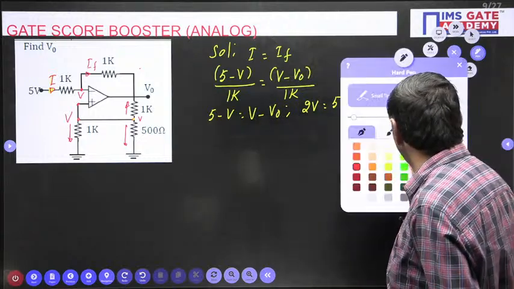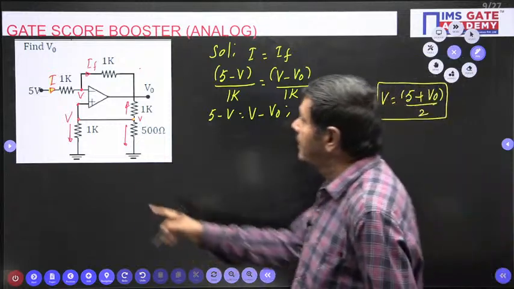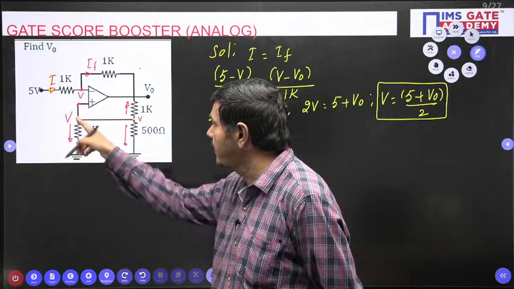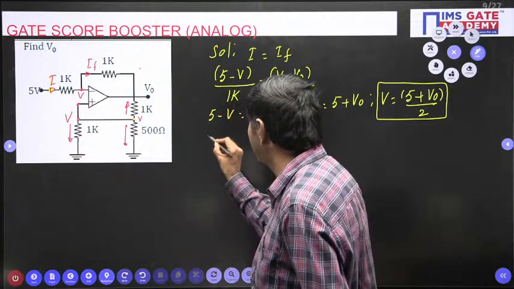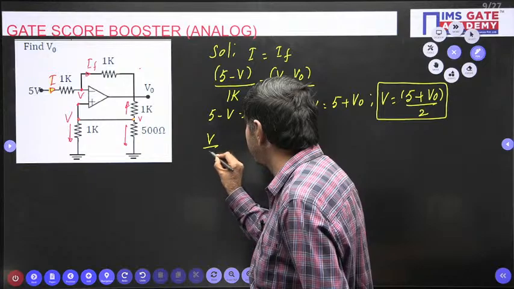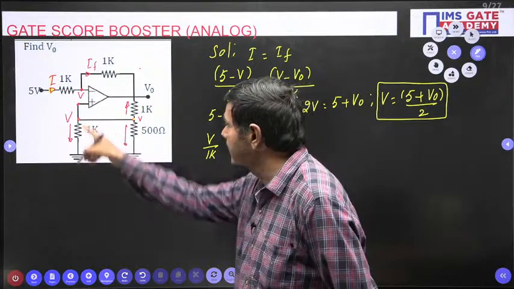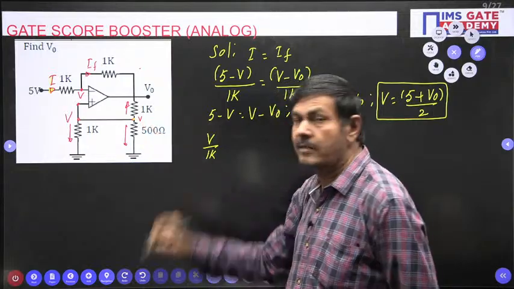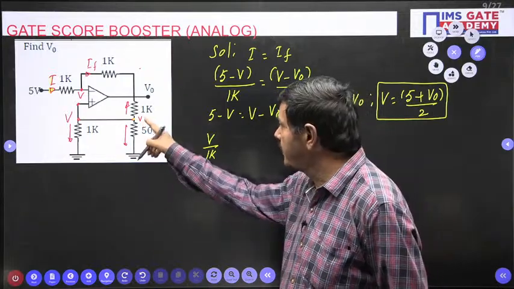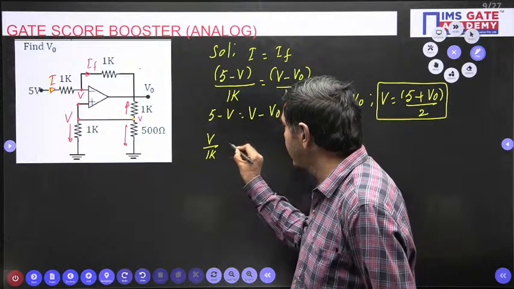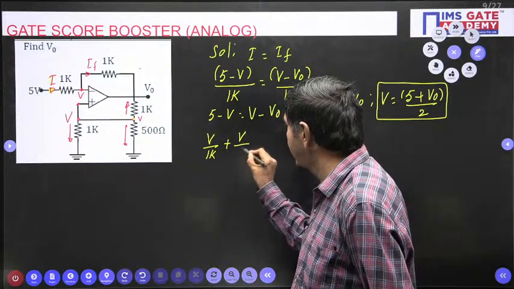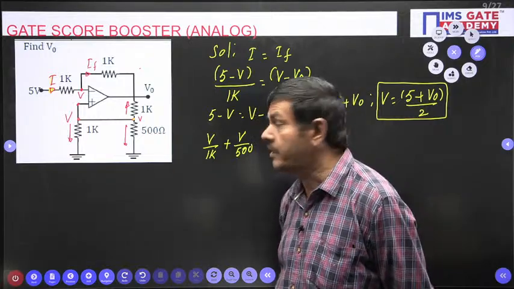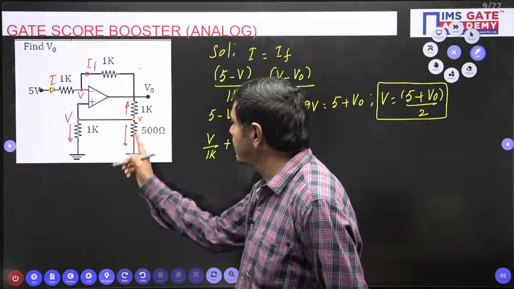How can I form an equation here? Current across this 1K is nothing but V by 1K, because this side is 0, V minus 0 by 1K. I can write directly V by 1K. I am getting this side current. What about this current? V by 500 ohm. That means V minus 0 by 500. I can write directly V by 500. And one more equation I can form at the top.